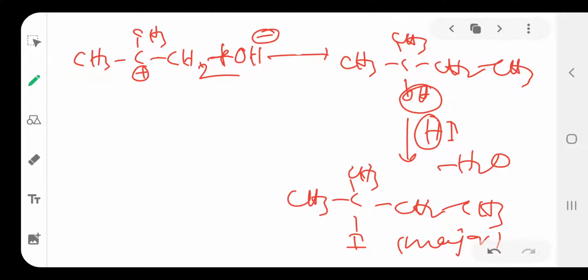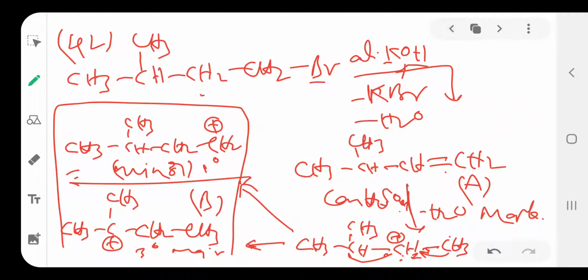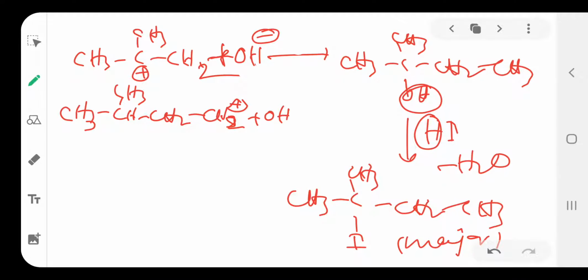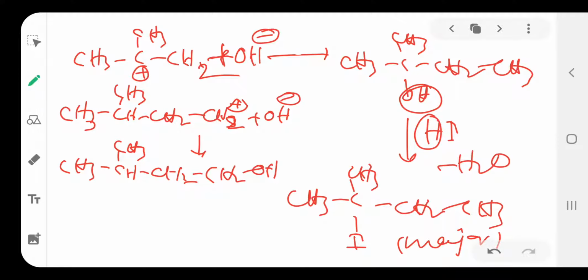Then what about the minor product? See here, what is the minor product? This is a primary carbocation, so it is the minor product, and the other is the major product. The minor product CH3 CH2 plus, the primary carbocation, reacts with OH minus to form CH3 CH2 OH.